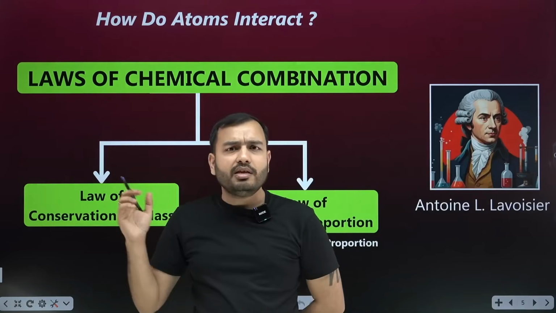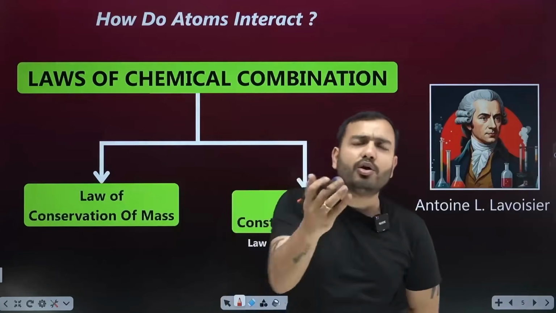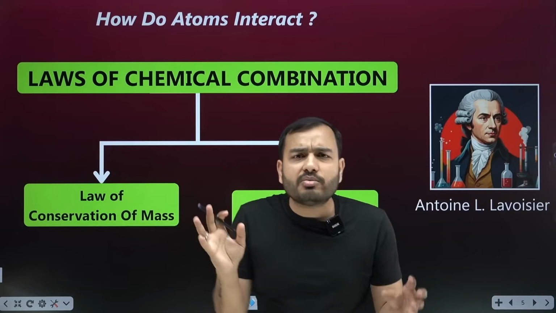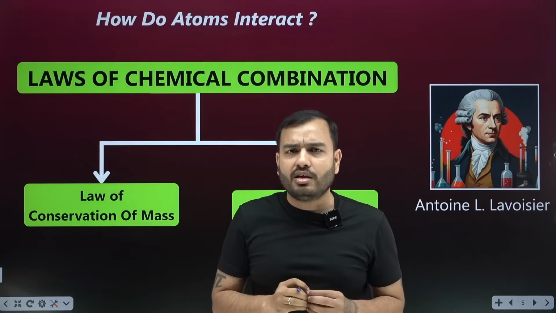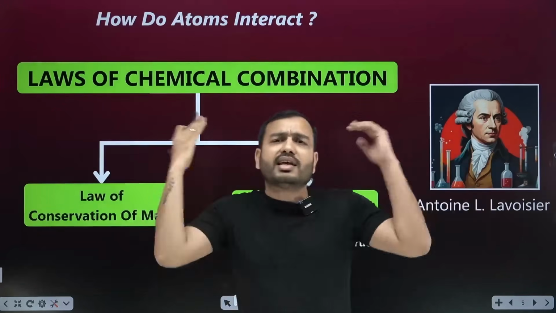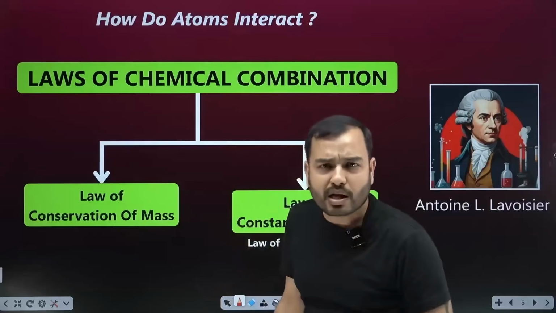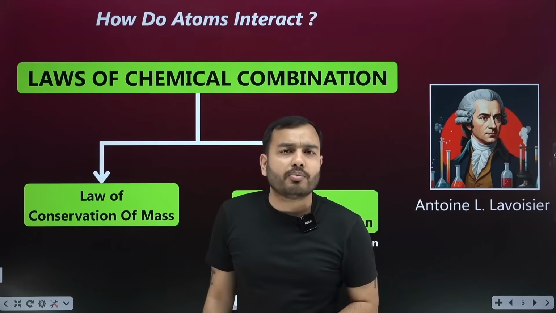Next thing is what this atom is. The whole world is made up of this. I am also made up of atoms. You're also made up of atoms. She is also made of atoms. Everything is made of atoms. So how do these atoms combine together? Are there any rules and regulations, or do atoms just combine anyway, and after combining they become this pen, or me, or you? Some rules and regulations must be there.